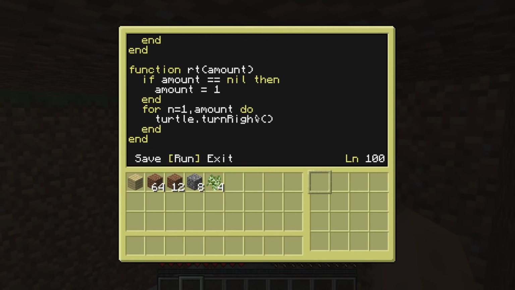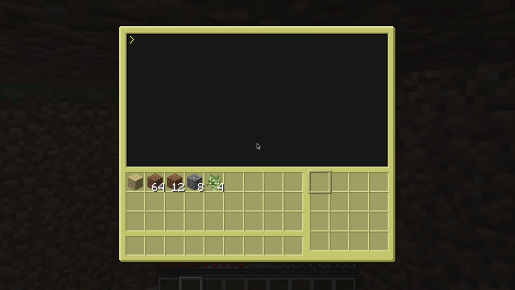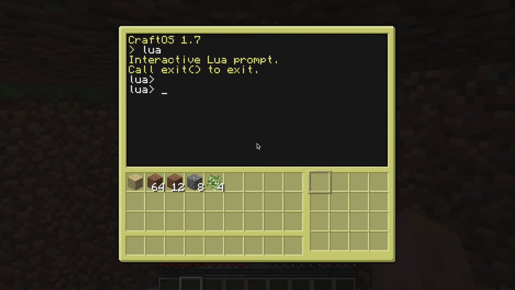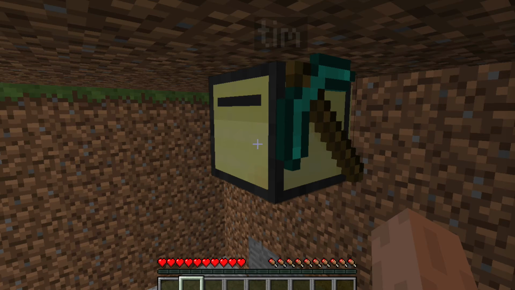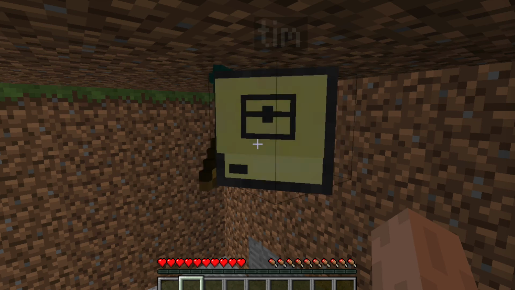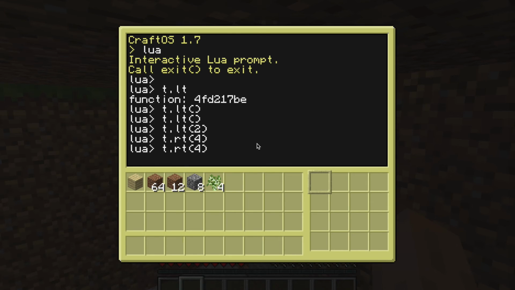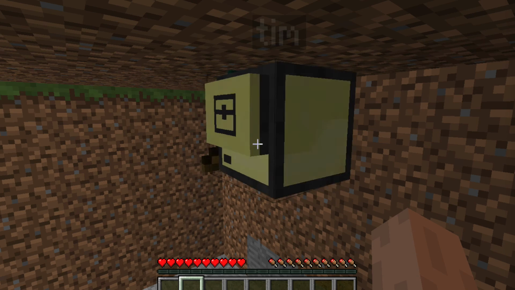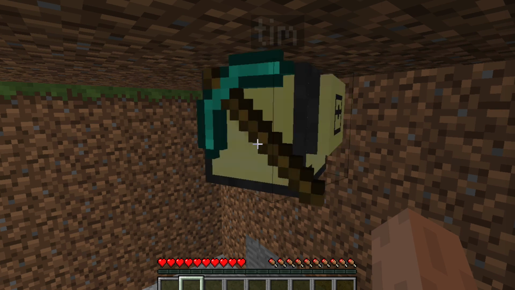So save, exit, and now Lua, or reboot, control reboot, Lua, does this work in Lua? T dot left turn. T dot left turn. Turns left, yeah. Okay, and now T dot left turn 4, we should be able to turn all the way around. Yep. Now T dot right turn 4. Should be able to do 4 right turns. Yep, and you can also do 20 right turns. Just spin around a ton.